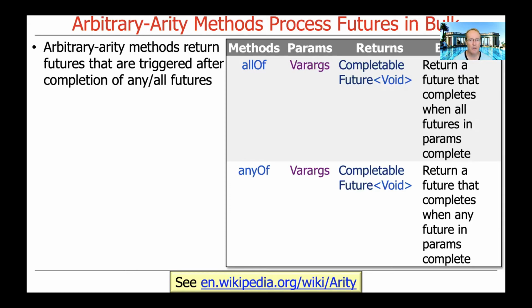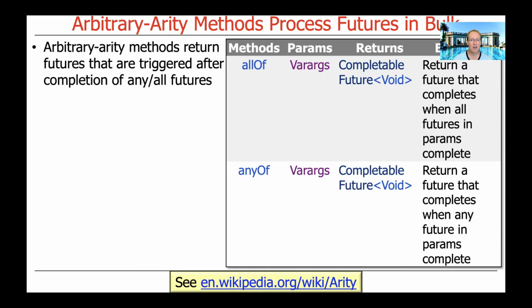The 2 arbitrary-arity methods that are part of the completable futures framework are allOf, which takes a var-args parameter, which means it can be an arbitrary number of parameters. And it returns a completable future to void, which is kind of wacky. It returns a completable future that completes when all the completable futures in the var-args parameter have finished.